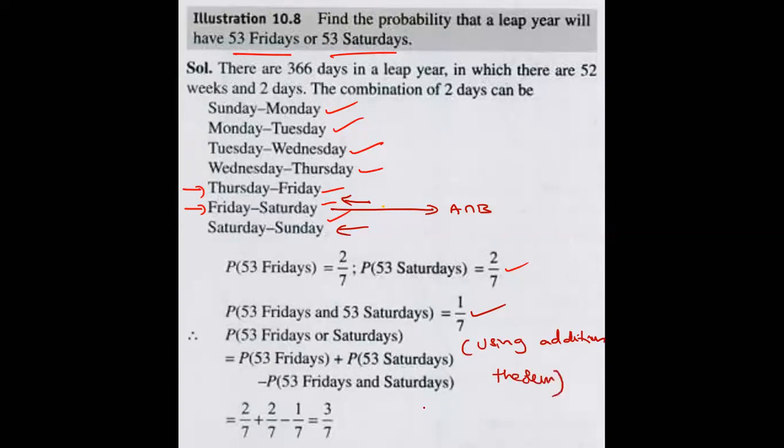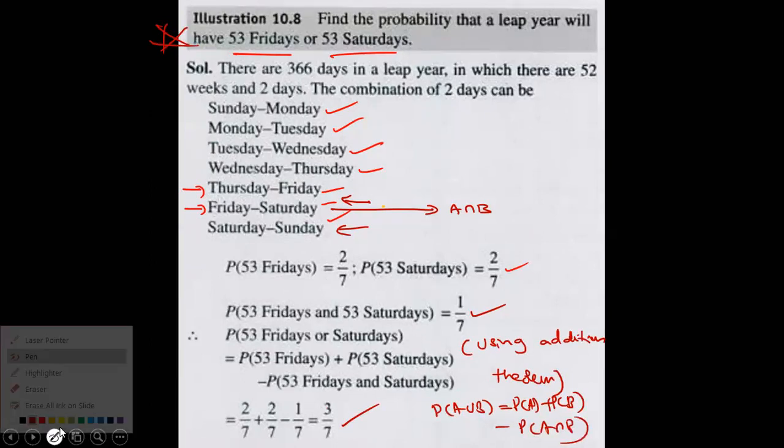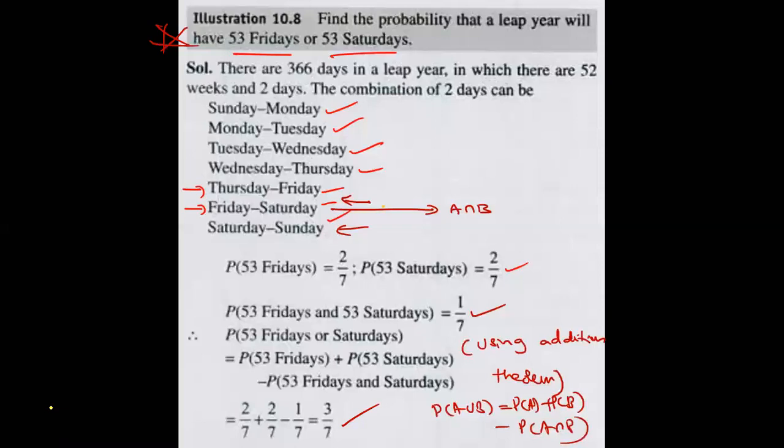What is the formula of the addition theorem? P of A union B is equal to P of A plus P of B minus P of A intersection B. So simplify, the answer is 3/7. So depending on the question, you approach it.